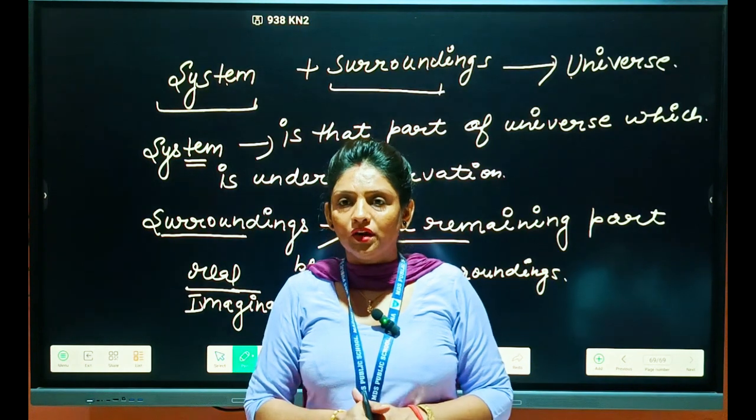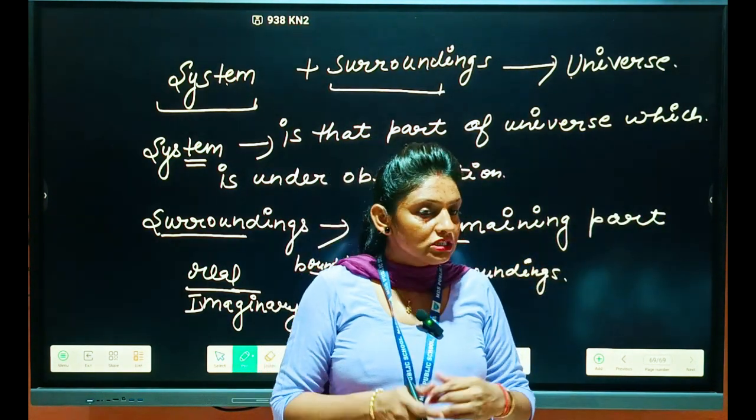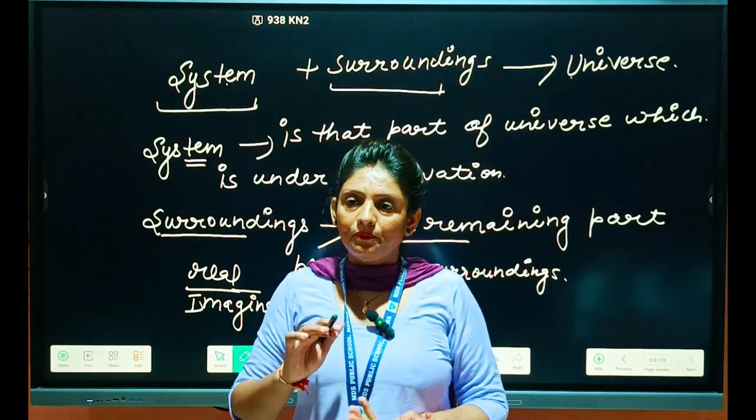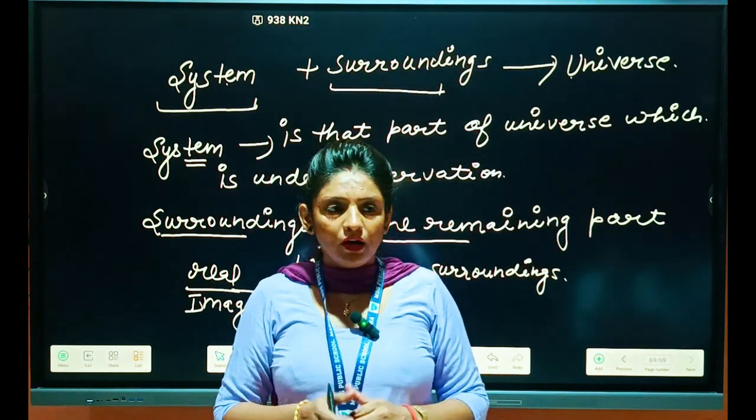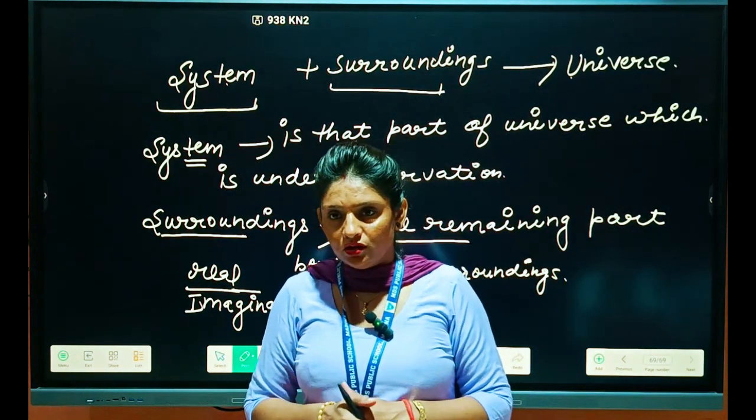And what type of boundary is it? It is a real boundary. So system and surroundings are separated by the boundary. The boundary may be real, and the boundary may be imaginary also.